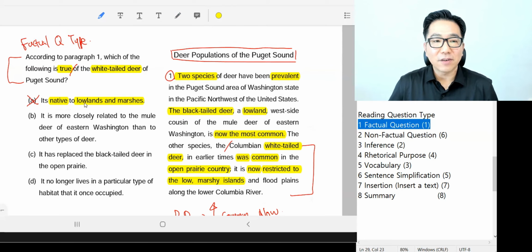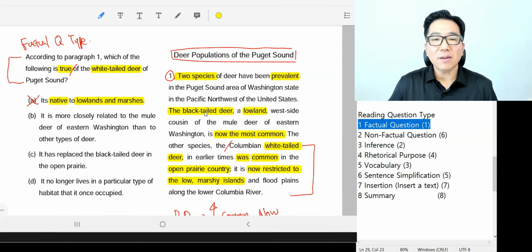So it's different. It's a habitat of the black-tailed deer, not white-tail. So it's wrong in other areas, but it's not native to lowland. Okay, white-tailed deer is native to where? Open prairie. Okay. It is more closely related to the mule deer of the eastern Washington than to other types of deer. So, not deer, sorry.